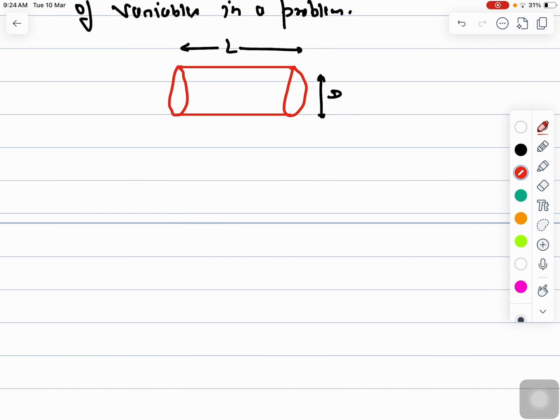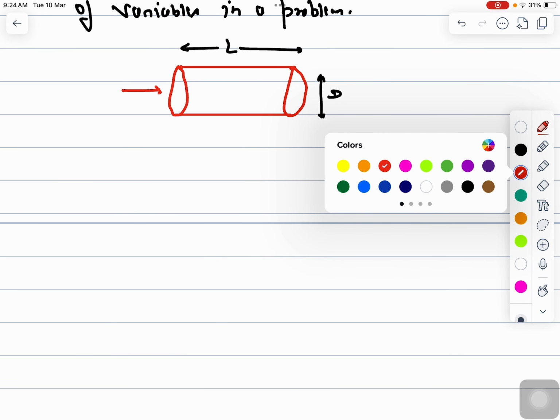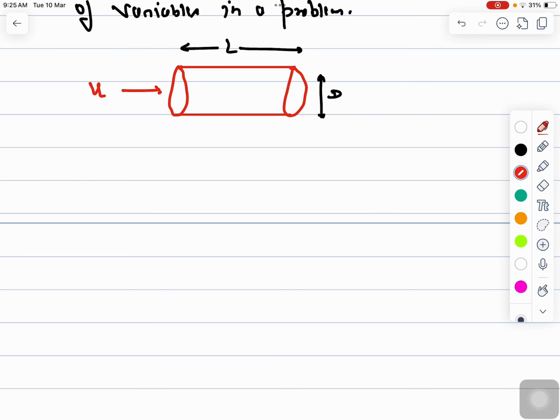Let's say you have a fluid flowing in this with velocity u, density rho and viscosity mu. So the heat transfer coefficient will be a function of your pipe diameter d, fluid viscosity, fluid velocity, fluid density, heat capacity, and then thermal conductivity. K is your thermal conductivity.